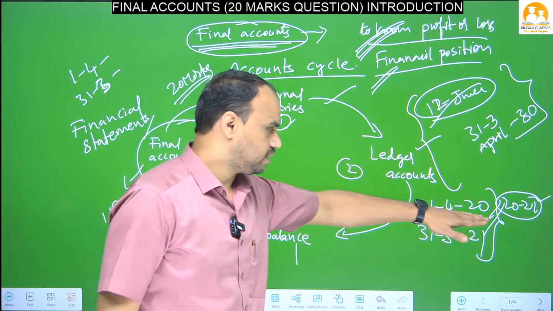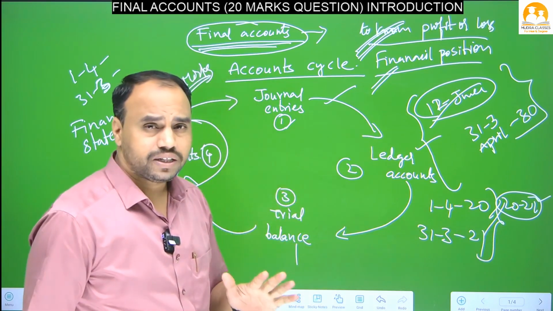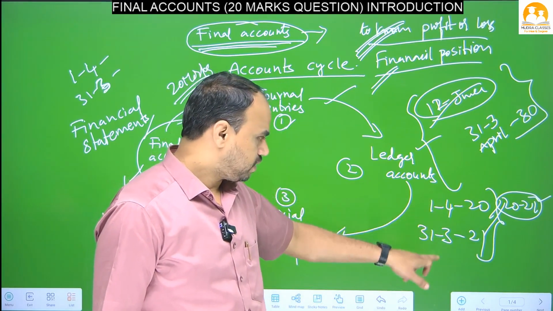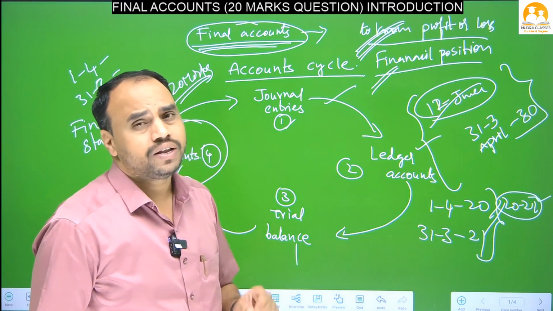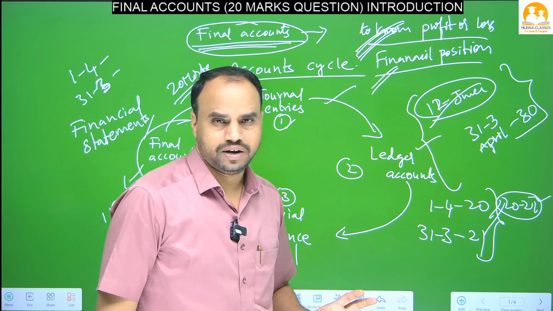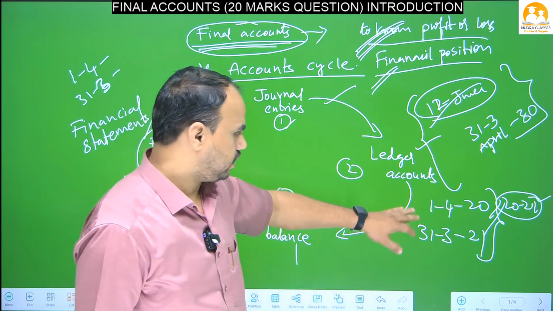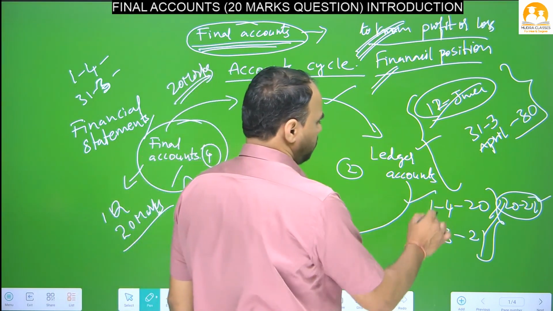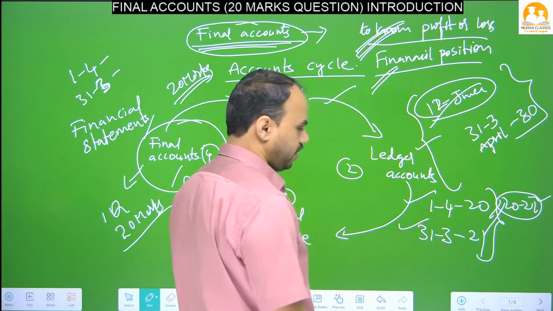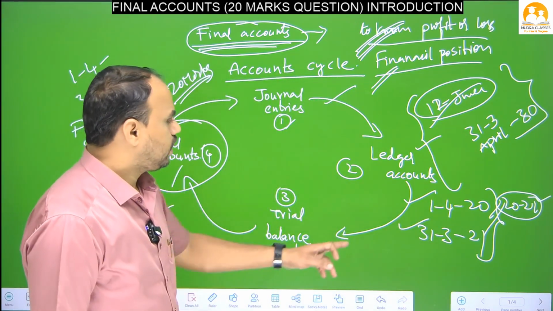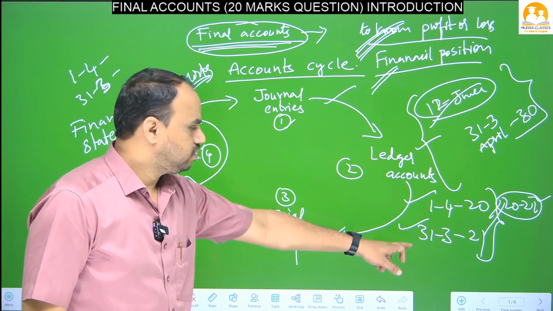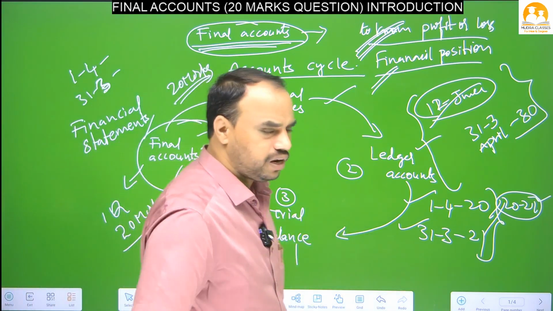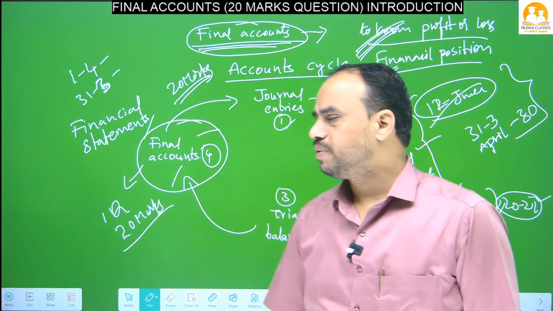So every year on 1st April accounts start. When do accounts end? On 31st March accounts end. So the accounts we prepare from 1st April to 31st March are called the financial period. When will the financial period start? 1st April. When will it close? 31st March. You have to remember. Generally every accountant will close the accounts on 31st March. That means on 31st March we generally prepare and close the final accounts.